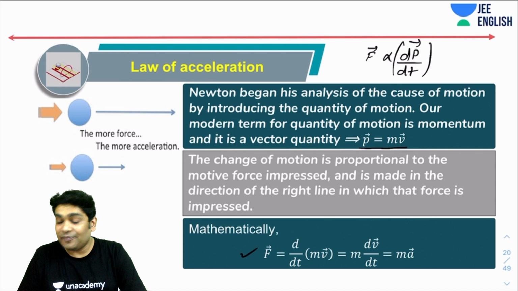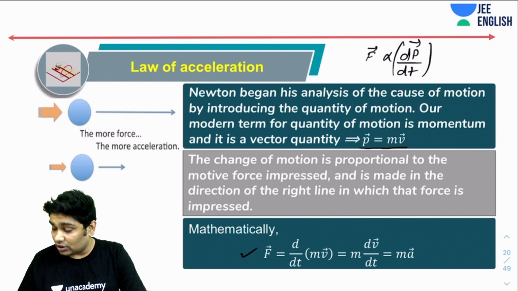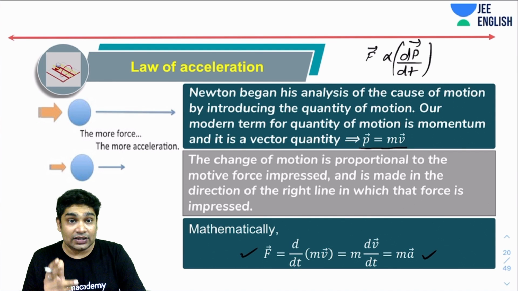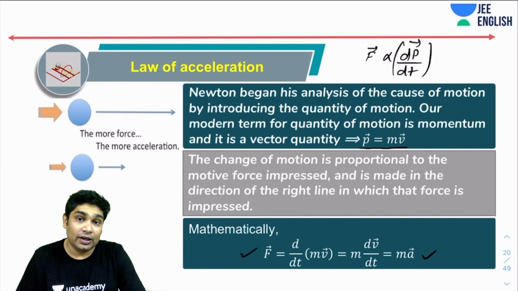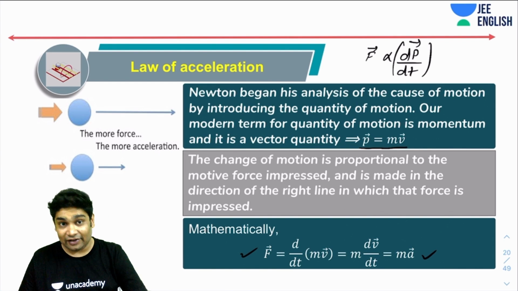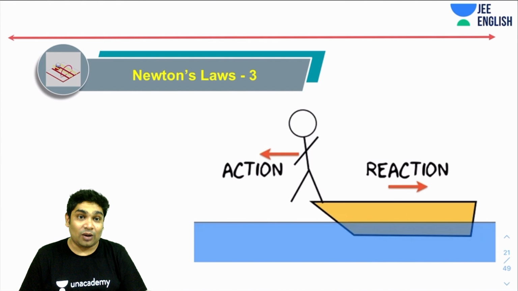Mathematically, you have F equals dp over dt. You can write, or you can also write F equals ma. So F equals ma is the second law of Newton. And you must remember, in Newtonian mechanics, m is supposed to be always constant. So you do not write the term of dm by dt ever. That will give you a wrong result. Remember this. Next, let's talk about the third law.